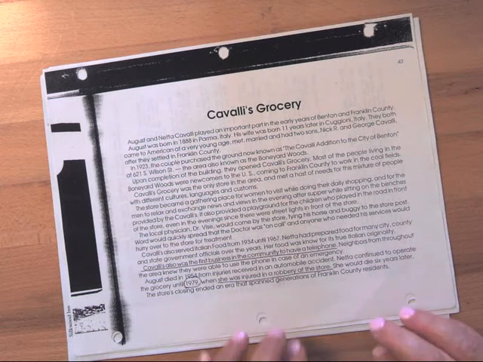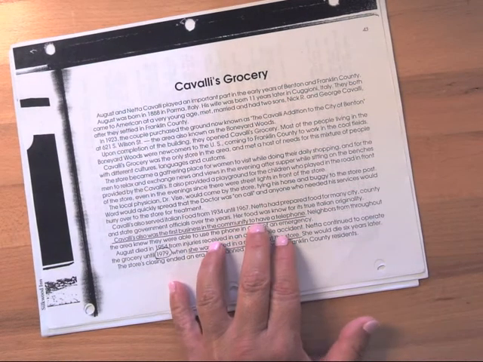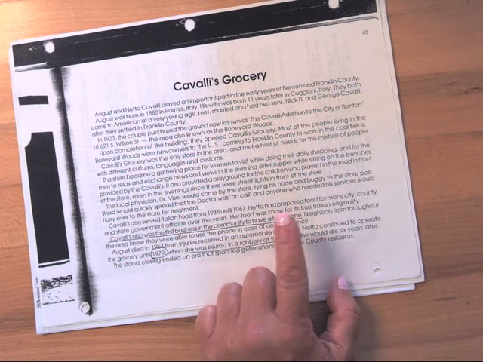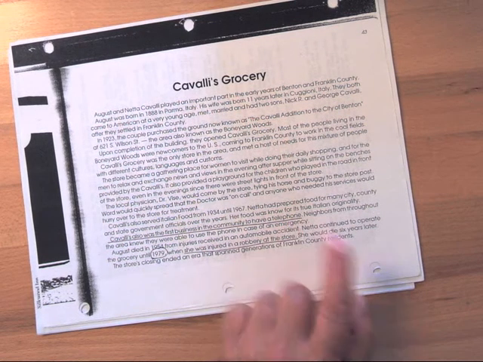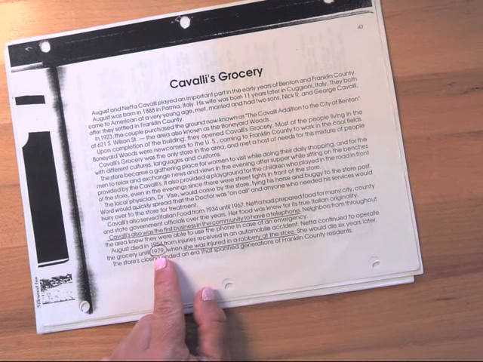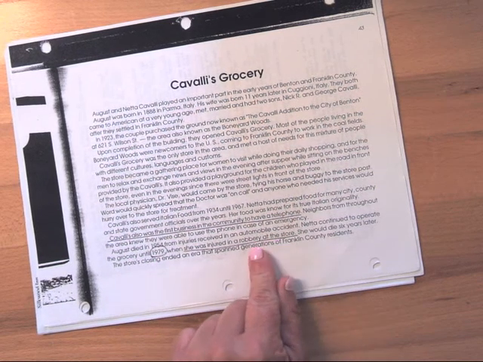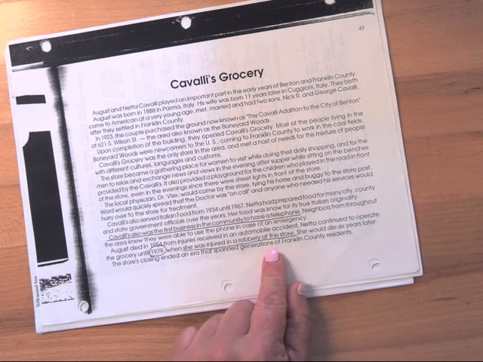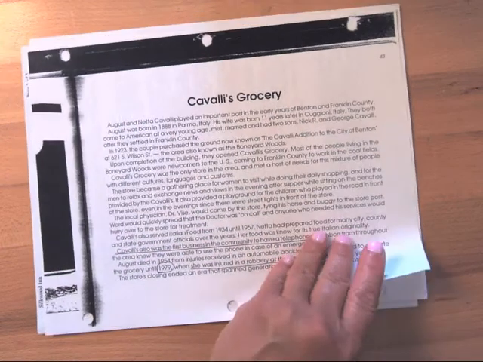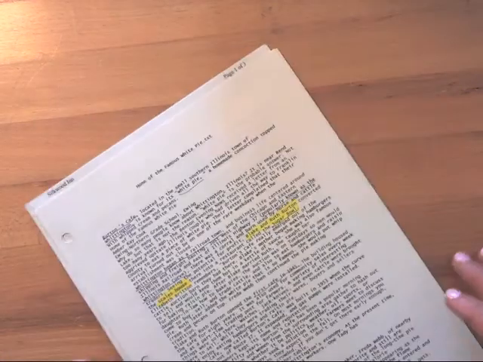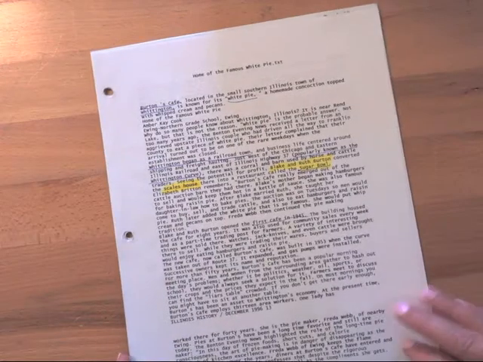So anyway, what's important about the Cavallis is they were one of the first businesses to have a telephone in this region. And that was a big deal. But in 1979, just to give you perspective there, I would have been 9 years old at the time, and they had a robbery at their store, and it was shortly after that they closed the store. So a lot of the neighborhoods and all the towns had lots of little grocery stores, and that's the part we're missing out on as a country now.